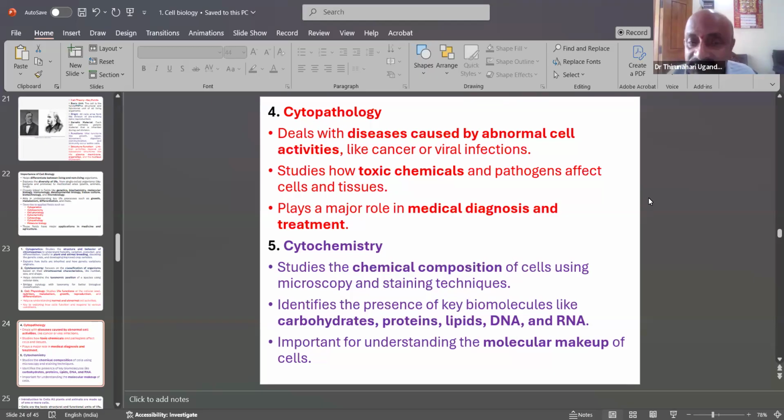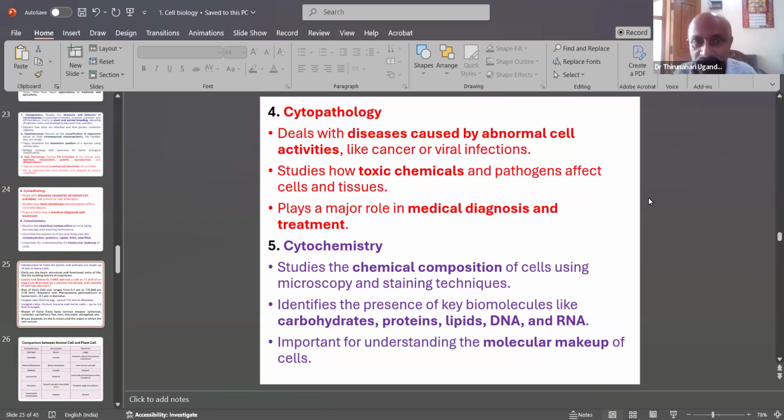Then cytochemistry studies the chemical composition of cells using microscopy and staining techniques. It identifies the presence of key biomolecules like carbon compounds, and it is related to molecular biology for understanding the molecular makeup of cells. This is also cytochemistry.